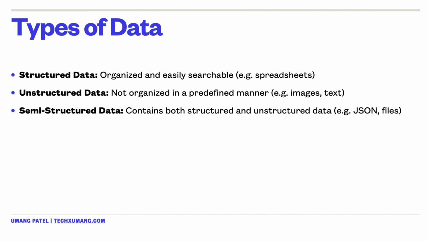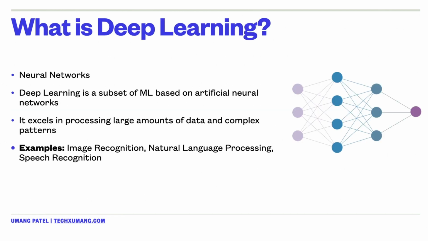Then we have unstructured data. This type of data is not organized in a predefined manner, for example, pictures, images, videos, and text documents. Finally, we would have a combination of both called semi-structured data. Like its name, this data would include both structured and unstructured elements, like, for example, a JSON or an XML file.